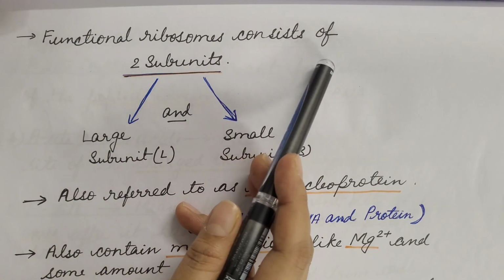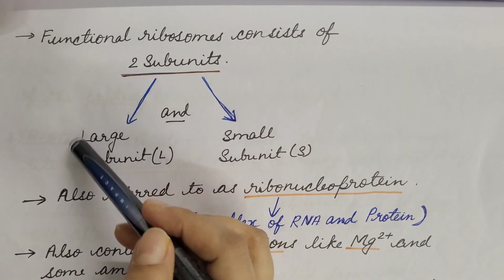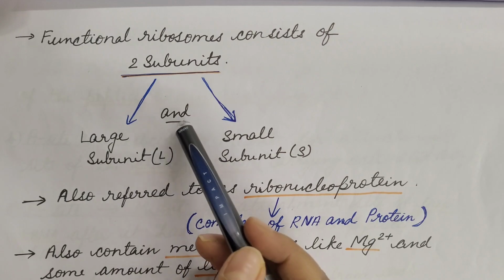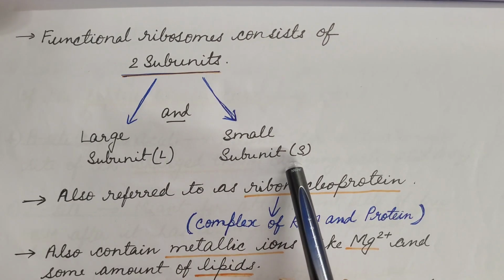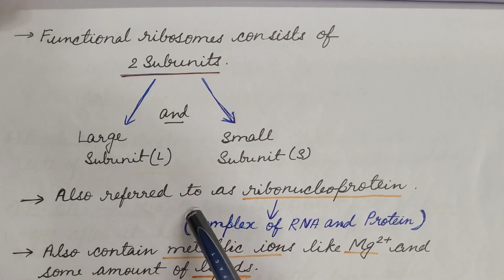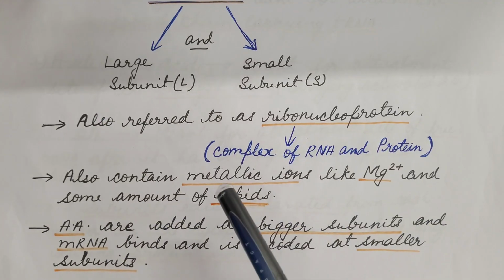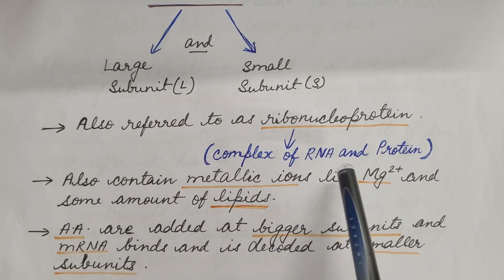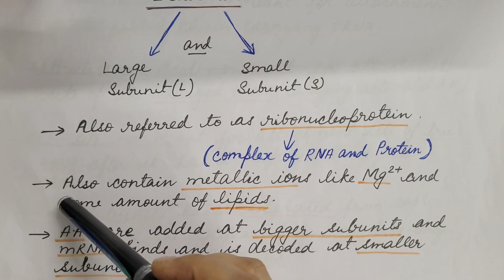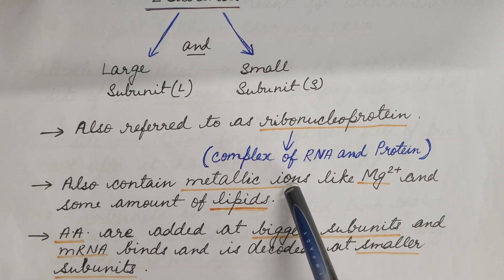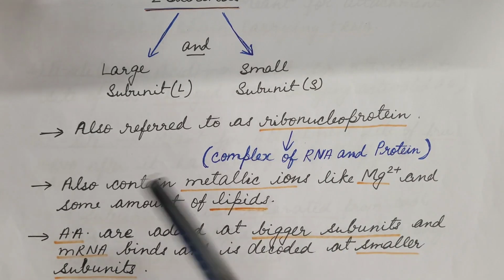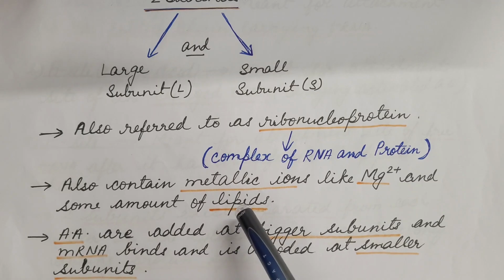Functional ribosomes consist of two subunits, large subunit, in short L, and small subunit, in short S. It is also referred to as ribonucleoprotein because it is a complex of RNA and protein. It also contains metallic ions like Mg2+ and some amount of lipids.